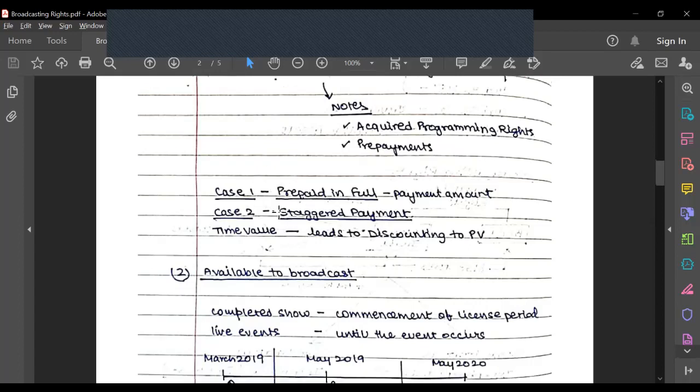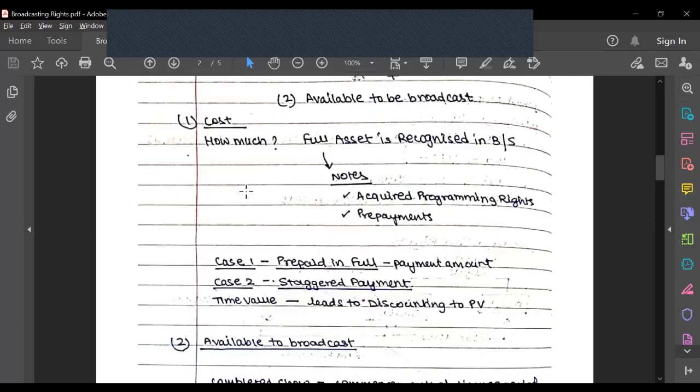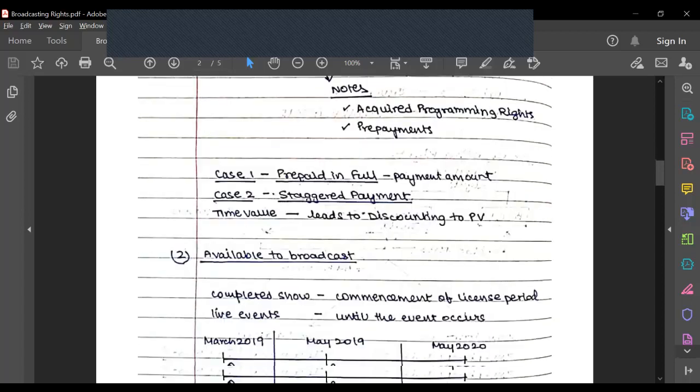So moving on to the second, so this is the cost part. Second condition is that it should be available to be broadcast. So let's say the completed show. In case of completed shows, where the filming of the show has been completed, whenever the license period commences, that is the date on which I am available to broadcast that show.